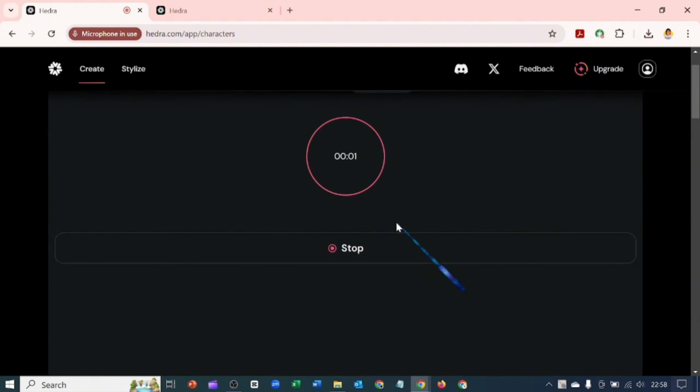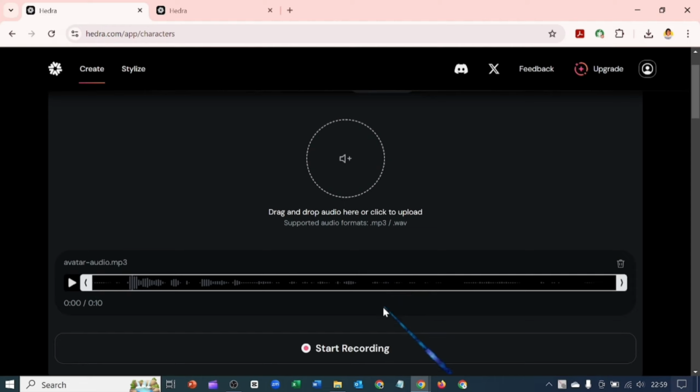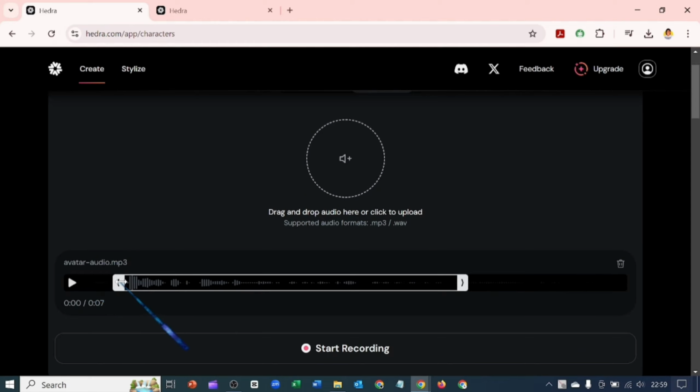Allow. Oh wow, I feel like a K-pop star. Like, I love this tool so much. Let me stop that. Let me see how it goes. So I'm just going to drag and delete this part, and so you can actually edit your audio.